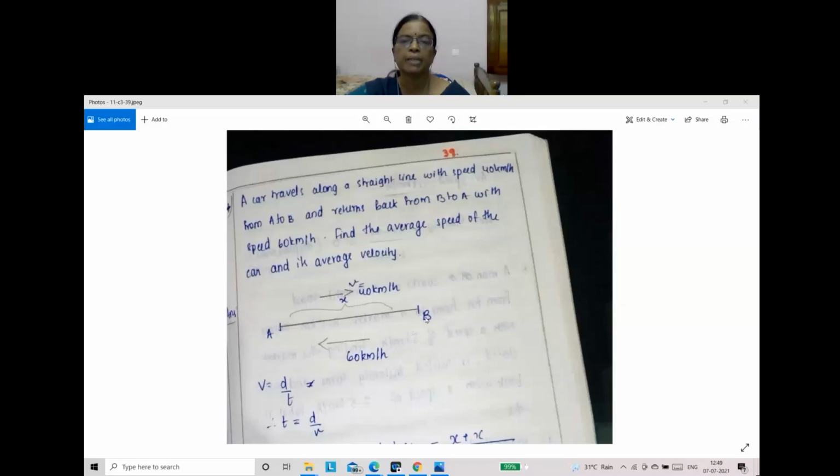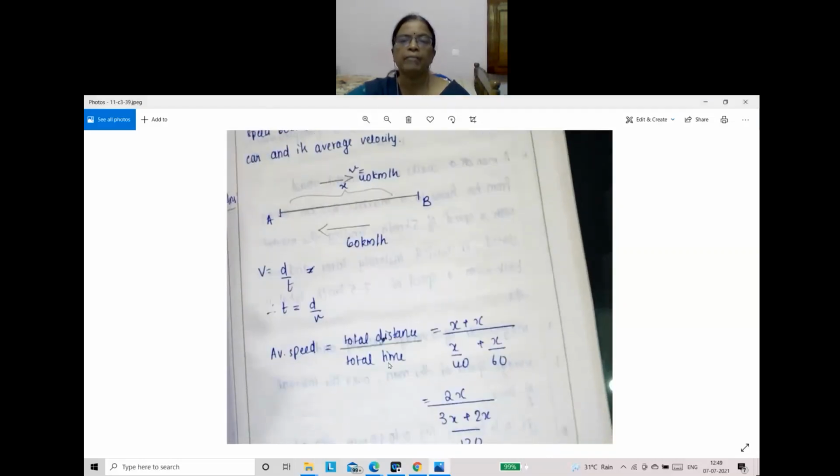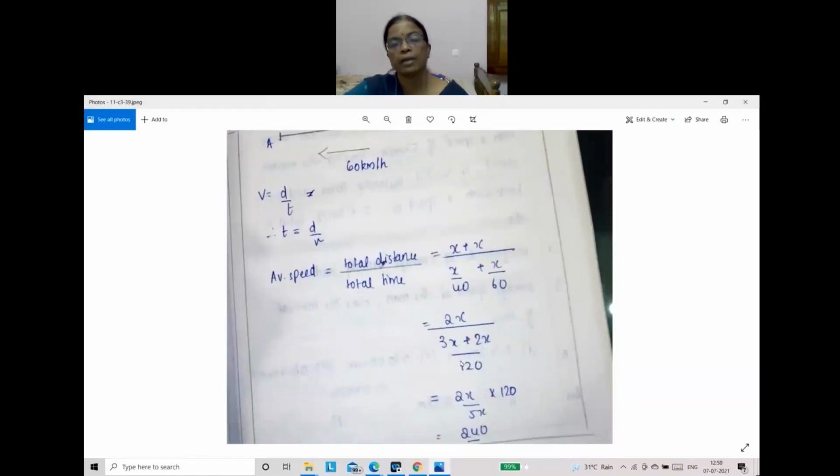When coming back, what is the time taken? x by 60. So that you have to write here. Total distance by total time: x plus x over x by 40 plus x by 60. So you just do the calculation taking the LCM. 120 is taken as the LCM.